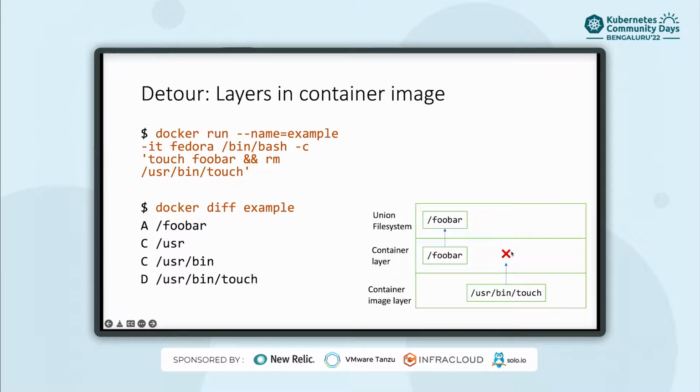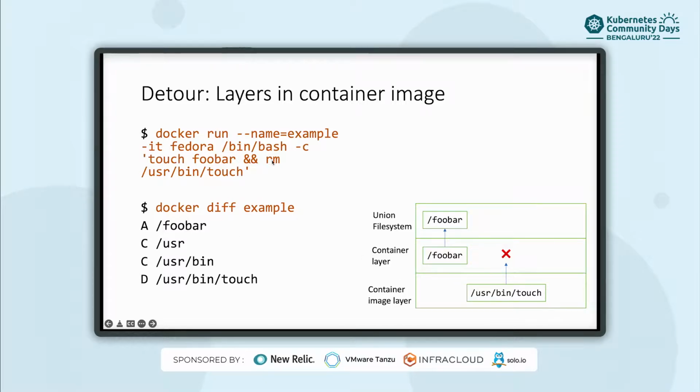And if you remove a certain file that was shipped with the container image, that won't show up, obviously. So the union file system takes care of merging all these things that happen at the container runtime level at this level. That's what we're simulating here. I've started a container called example, and here I'm creating the foobar file, and then removing /usr/bin/touch.